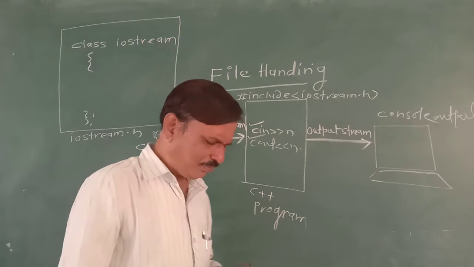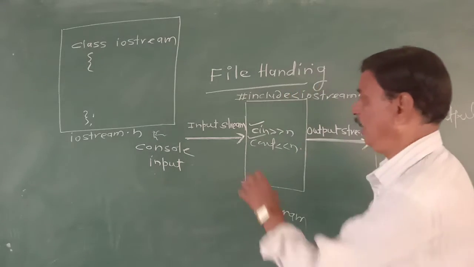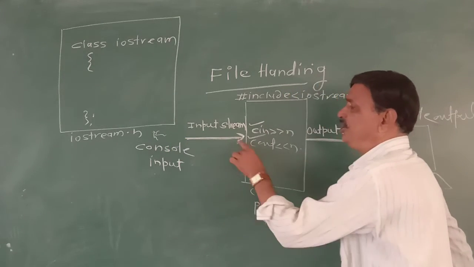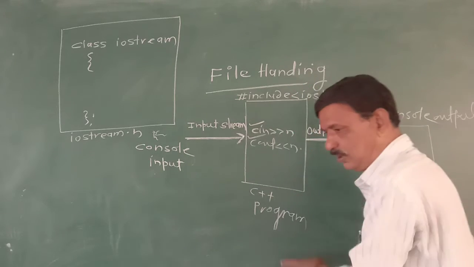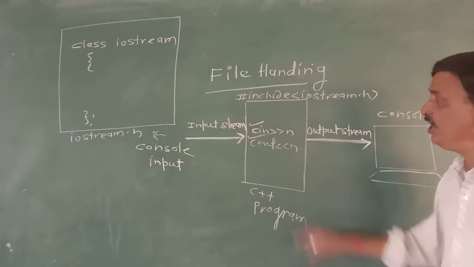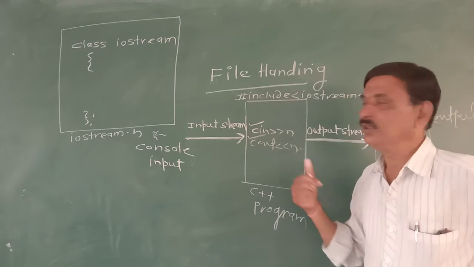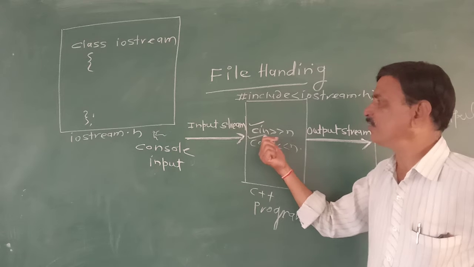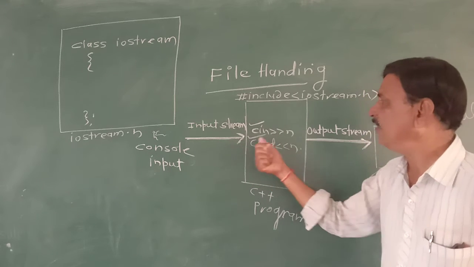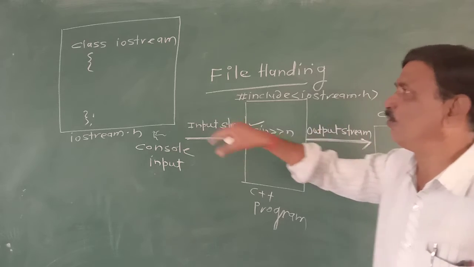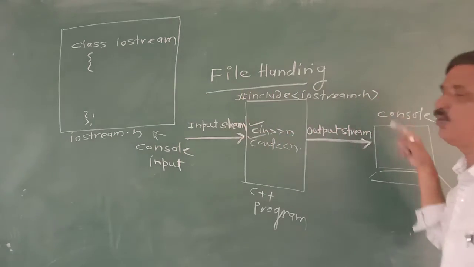Now input stream is established, output stream is established when iostream class is used, or cin and cout objects are used. Cin, cout, these two objects establish the input stream, establish the output stream, and these two objects belong to class iostream, which is already defined in header file iostream.h. That's why we write #include iostream.h.